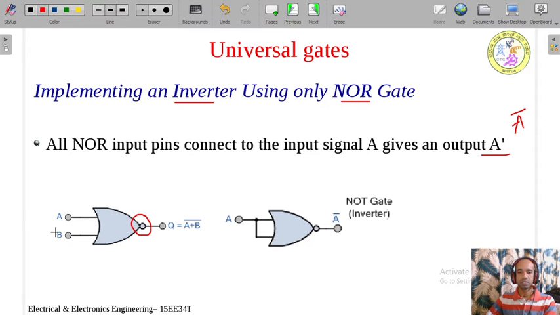How is it so? Suppose shorting means what? We are applying the same input here as well as to here. So for example, I will take A here as well as I will take A here.